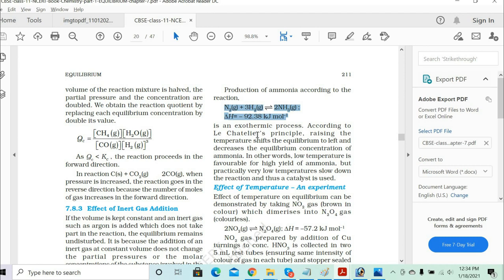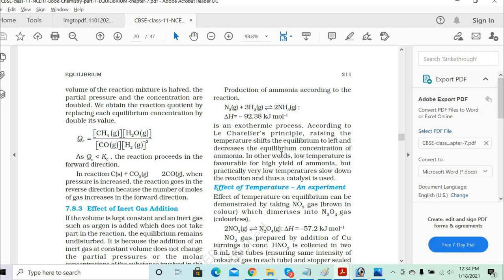Okay. Got it? Now let's understand this part. Here we have to take care of both Le Chatelier's principle as well as the exothermic reaction, the enthalpy change. As you increase the temperature, the equilibrium is going to shift to the left hand side, because when you increase the temperature, the concentration of the ammonia will decrease.